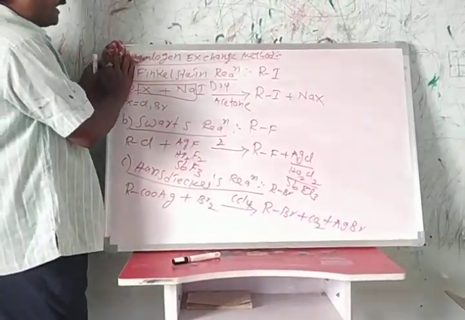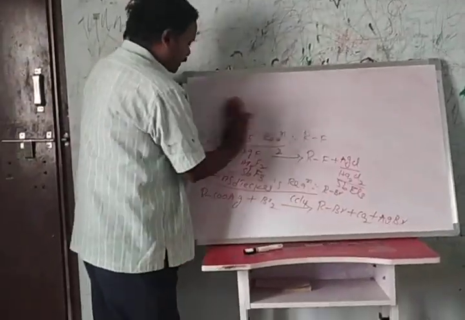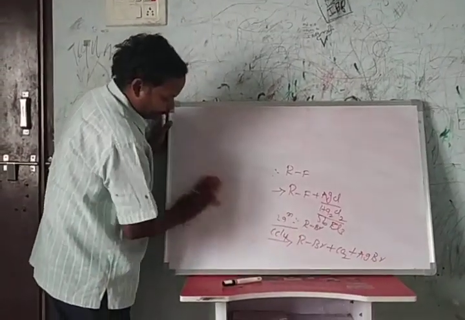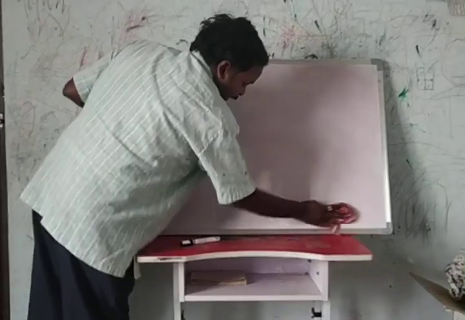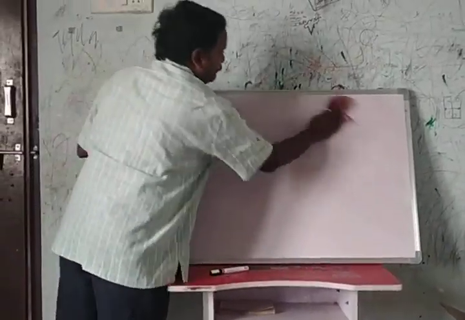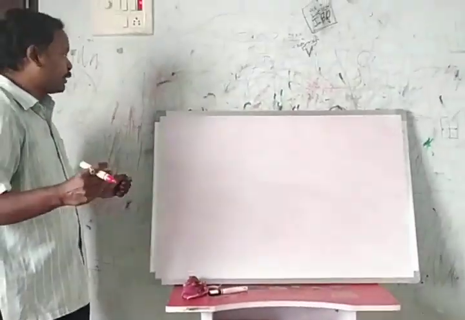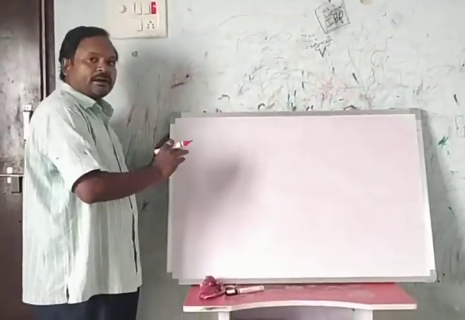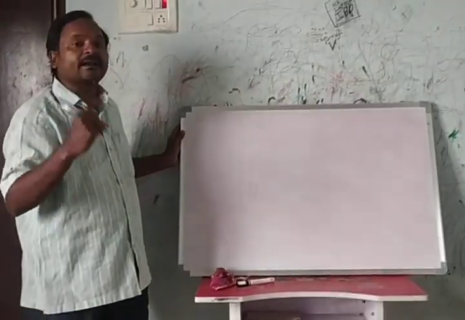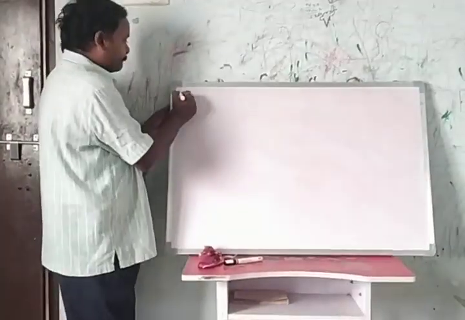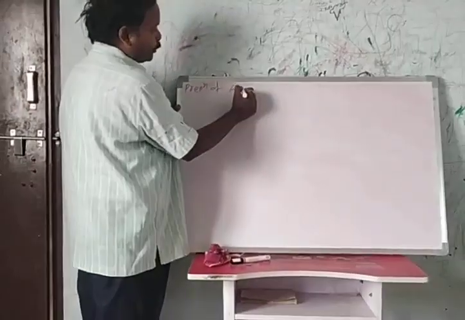Then we have to see the preparation of haloarenes. Haloarenes are prepared by using different reactions. Two important methods are there: one is from benzene, and the second one is from benzene diazonium chloride.